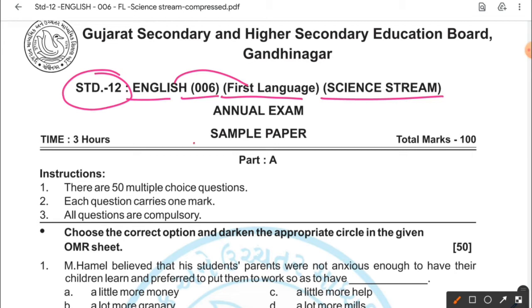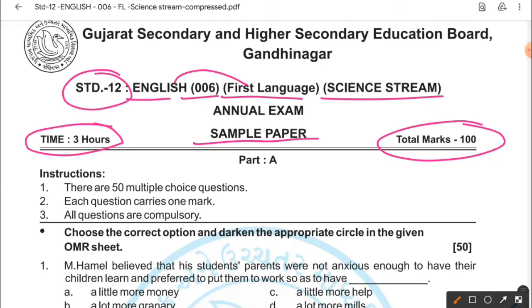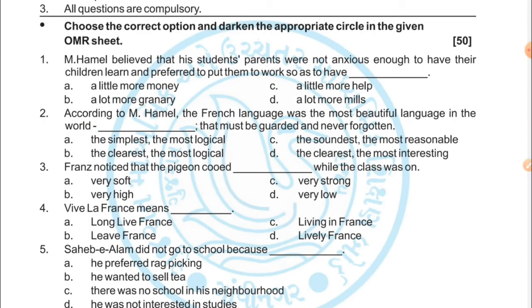So this is the sample paper. Time 3 hours, total marks 100. So this is your part A, dear students, and here you have full 50 MCQs. Remember, this is how your MCQs start. I'm not reading all the questions, otherwise the video will be too long, dear students.